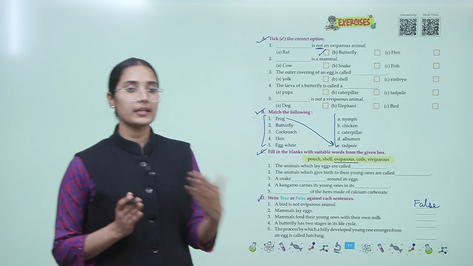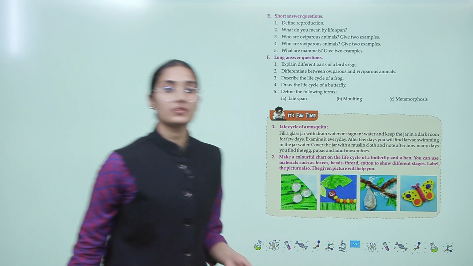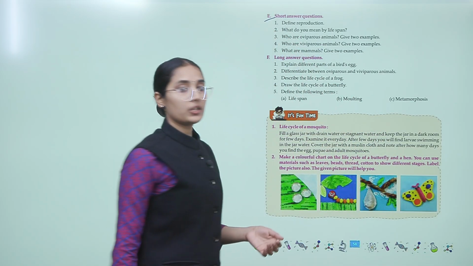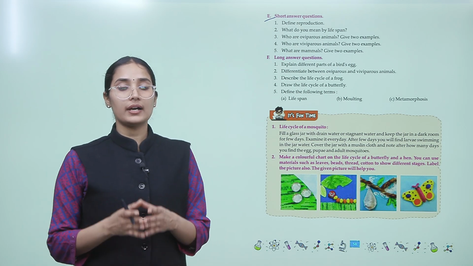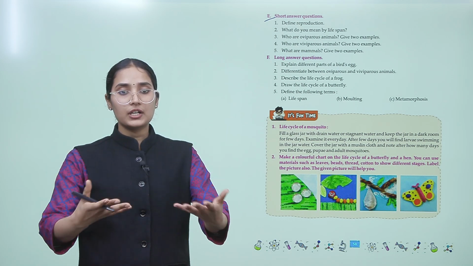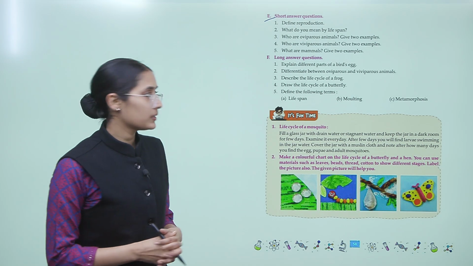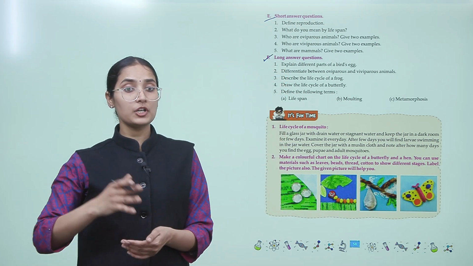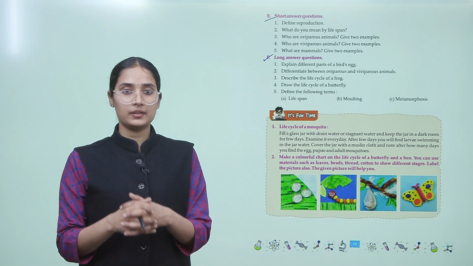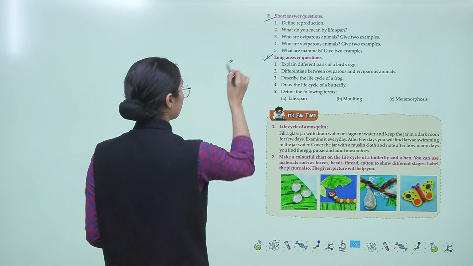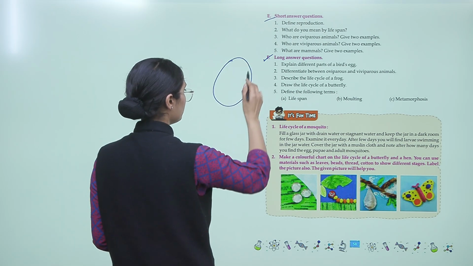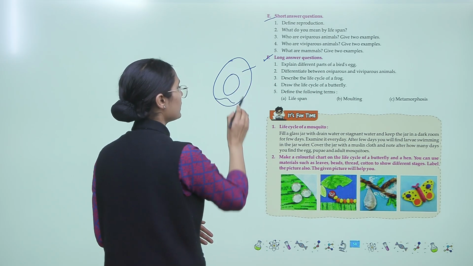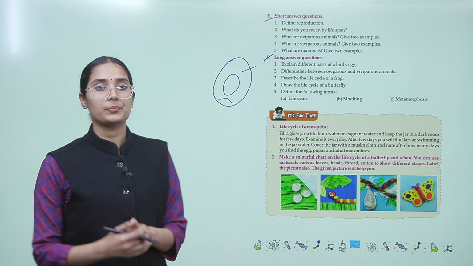Now, let's go to the next page. Next question is a short answer question. Define reproduction. It is the process by which the animal gives birth to the young ones, right? Next question is a long answer question. Explain different parts of a bird's egg, right? So, we studied it, right? It has the shell, then it has the yolk, the albumin, right, and the air sac, okay, and the embryo also.